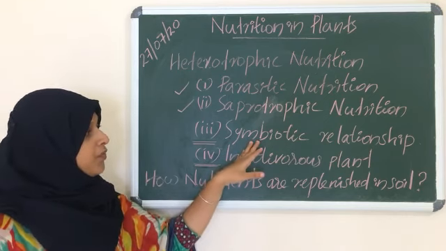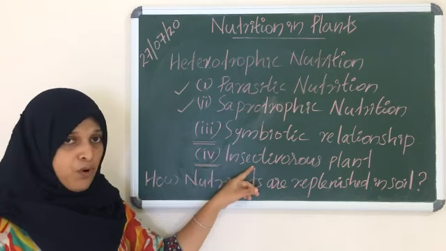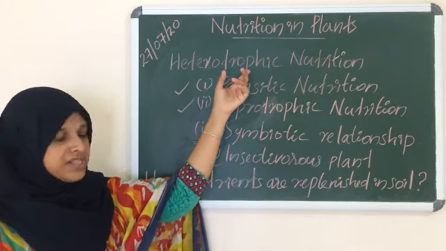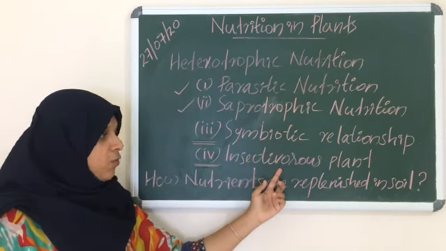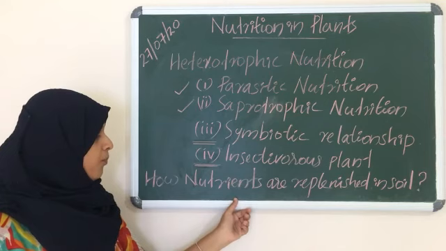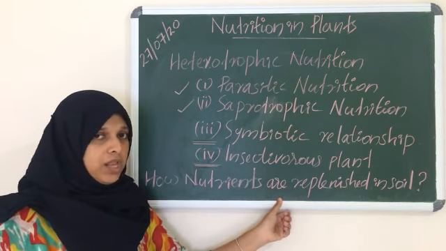So, today we have to discuss the third and fourth types of heterotrophic nutrition, that is symbiotic relationship and insectivorous plants. And our last topic is how the nutrients are replenished in soil.